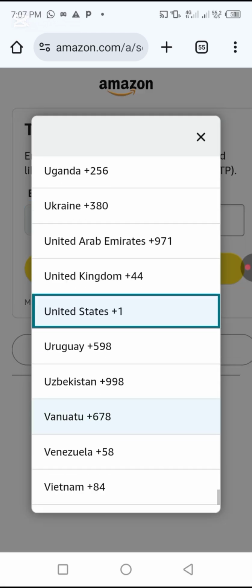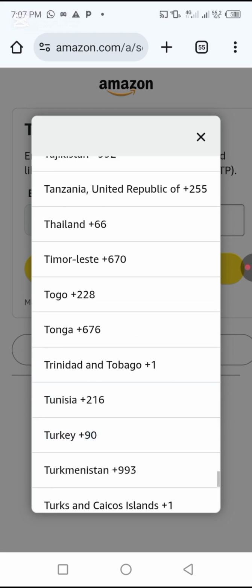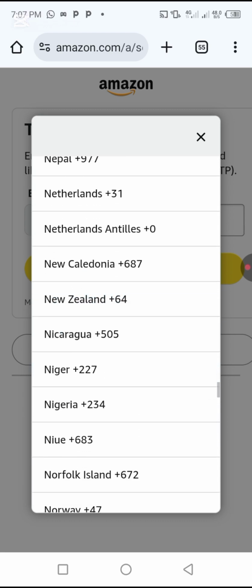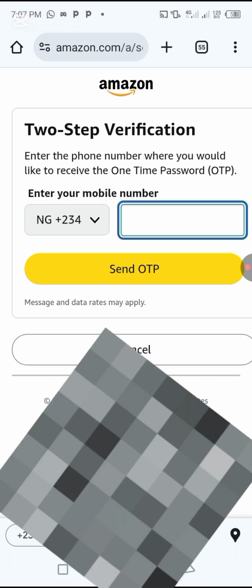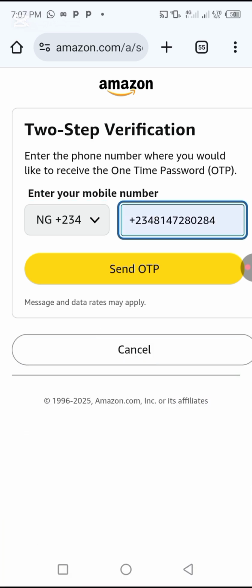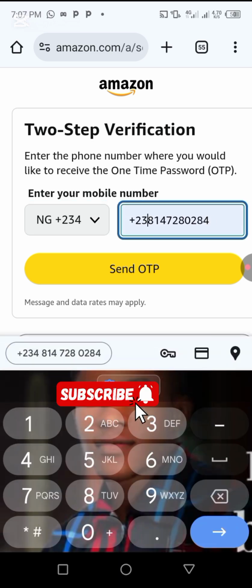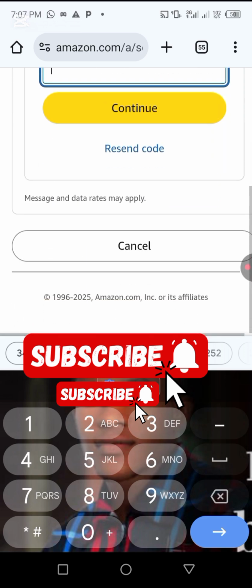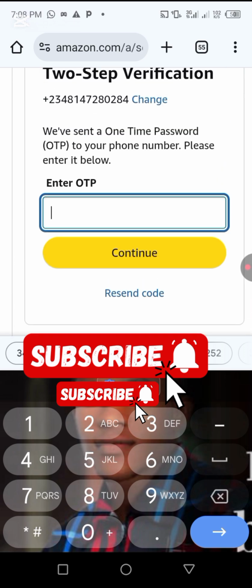Let's pick the state. We should pick Nigeria because that's where we are. Now enter the number to send OTP to. Let's send OTP to this number. We have sent a one-time password to this number. Alright, let's wait for it to come.